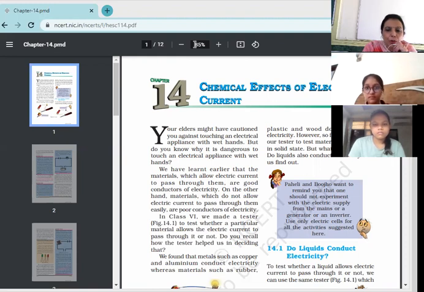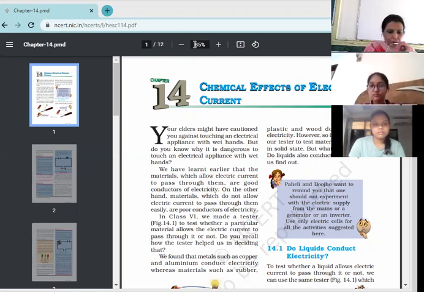Electrolyte is a conducting solution in which electrodes are dipped. Electrode, I had told you, are the two conducting rods. In the same way, electrolyte is a solution which we use in the process of electrolysis. Okay. When we discuss this process, then you will come to know.